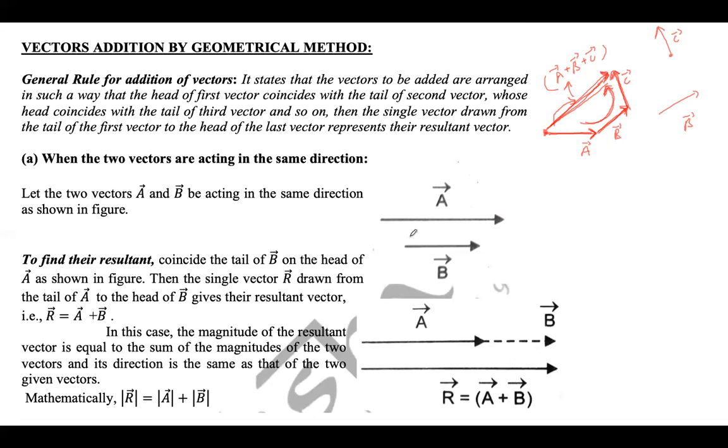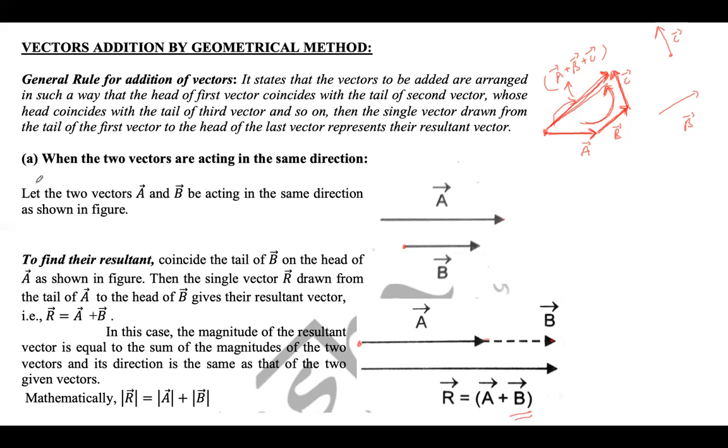So if we have to do A plus B, we'll bring the tail of vector B to the head of vector A. Okay, so once you have brought the tail of vector B to the head of vector A, the vector starting from the tail of A to the head of B will be the resultant vector A plus B.